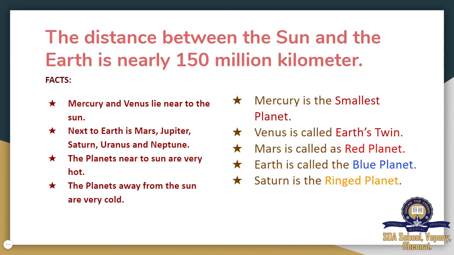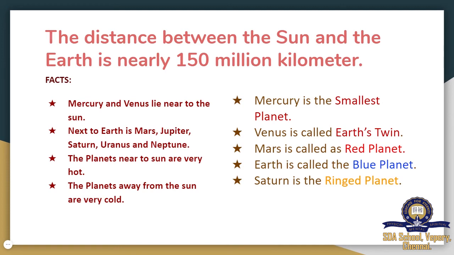Then Mars is called the red planet. Why? Because it appears in the sky as a red star. So Mars is called the red planet.